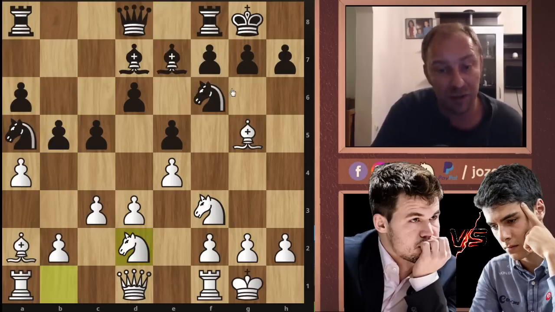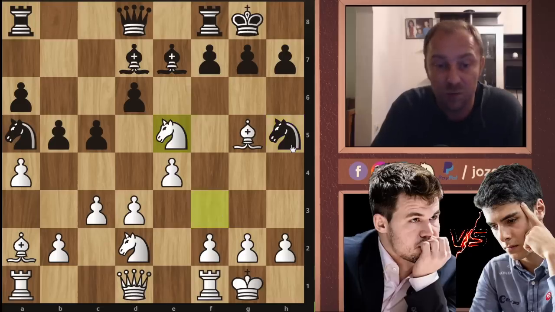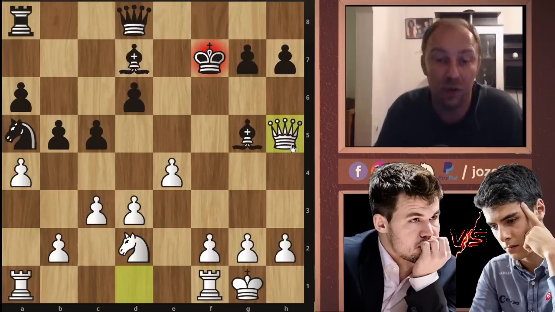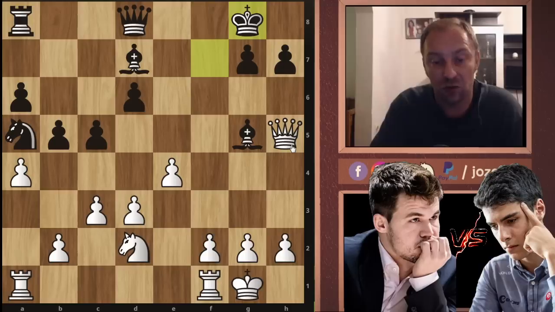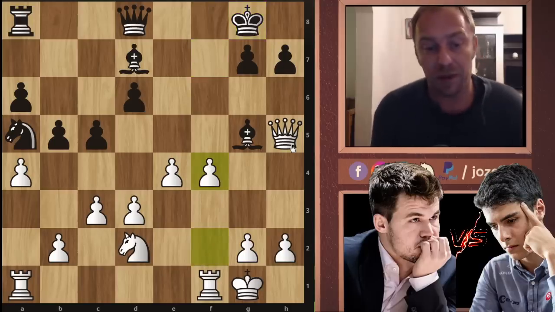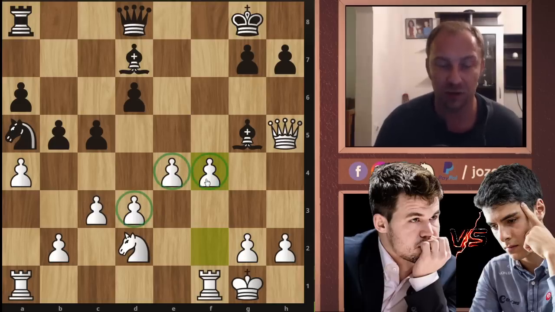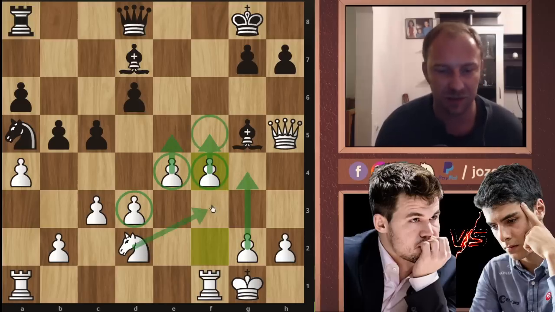You could maybe even try something like knight to h5, but I think it gets even worse, because you get again a great tactic. Knight takes e5. After bishop to g5, now comes knight to f7. That's our main goal. The queen is attacked. After rook takes f7, bishop takes f7, king takes f7, and now queen takes h5 with a check. You have to retreat, and now f4. Although black has two minor pieces for the rook, I still think with this dominant pawn structure in the center, white has a comfortable game. We will always find a way to get these pawns rolling, even with g4 ideas, then maybe f5, f6 ideas. This knight can control also the center of the board. We can get this rook into the game.